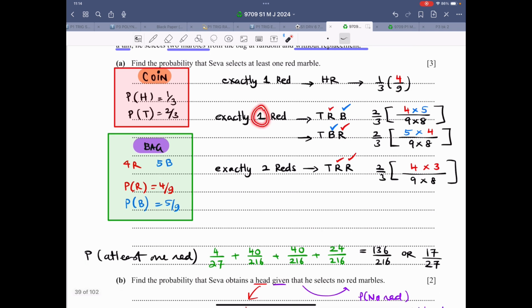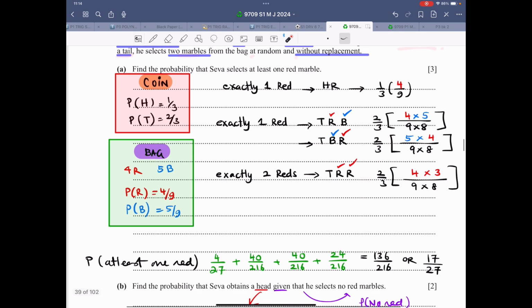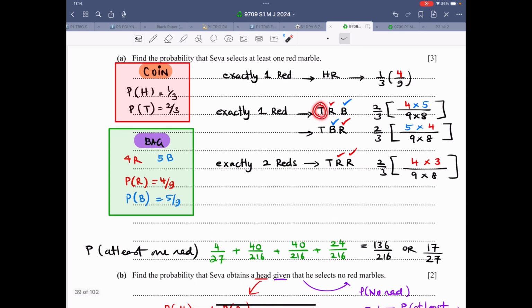Exactly 1 red. If we are selecting this option, that means we are getting a tail and then we are selecting 2 marbles at random. So it is tail, red and blue, or it's tail, blue and red. For tail, this is the probability 2/3, that's right over here. And for the red blue, the denominator decreases, 9 decreases to 8. 4 is for red, 5 is for blue, again the order changes.